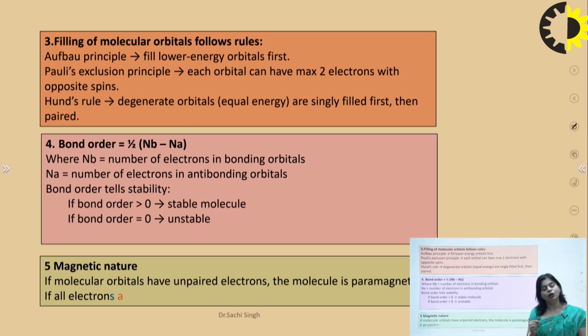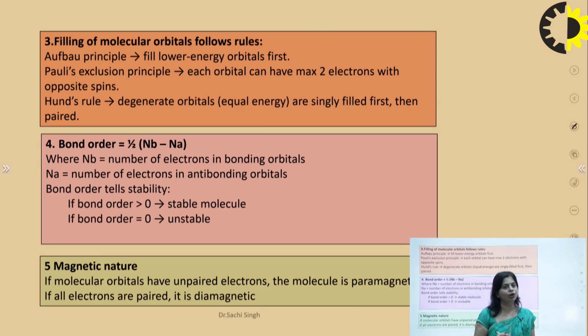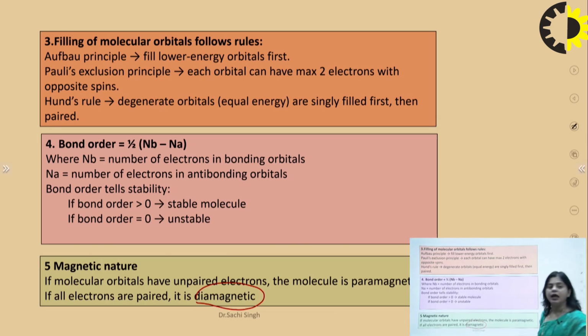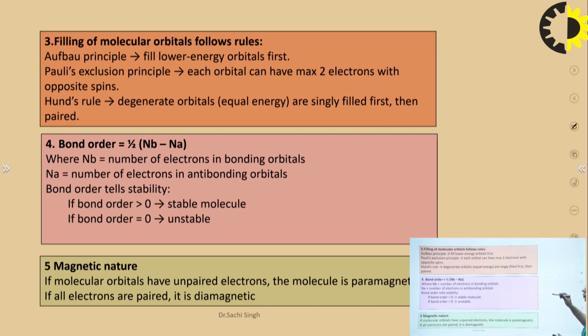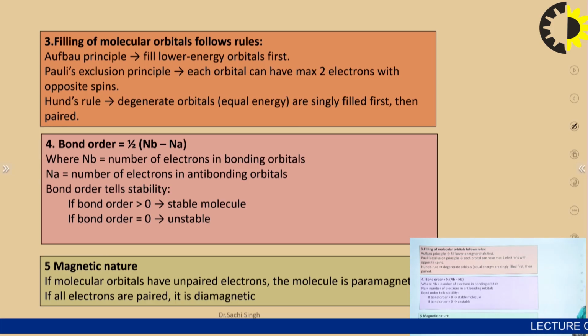Molecular orbital theory also explains the magnetic character of a molecule. If the outer orbitals have paired electrons, it is called diamagnetic in nature. If the orbitals are unpaired or singly filled, it is called paramagnetic in nature. So by molecular orbital theory, we also calculate the magnetic character, and the stability and strength of the molecule.